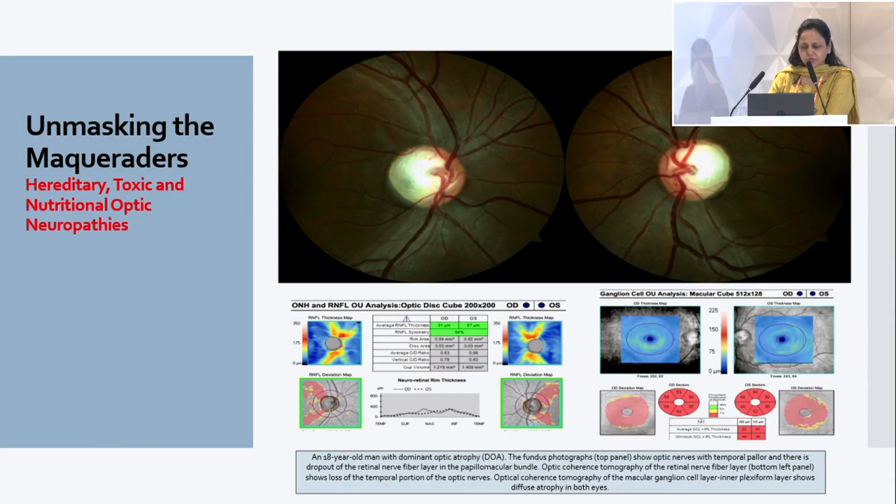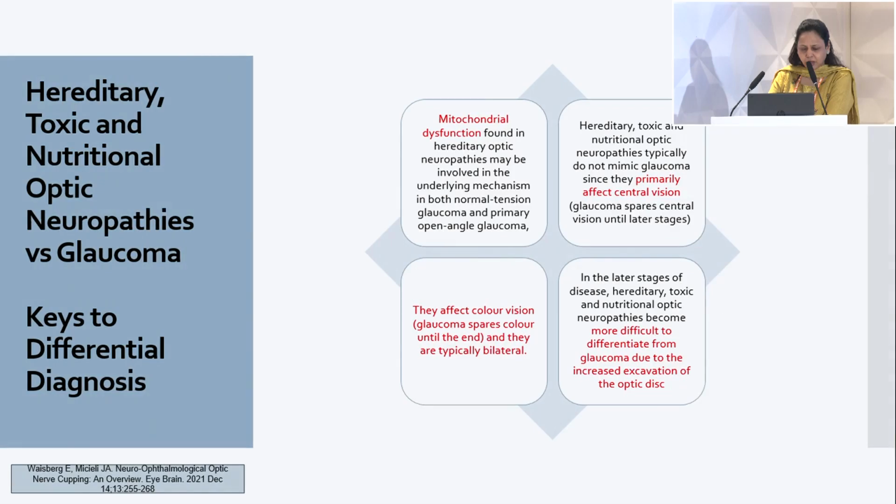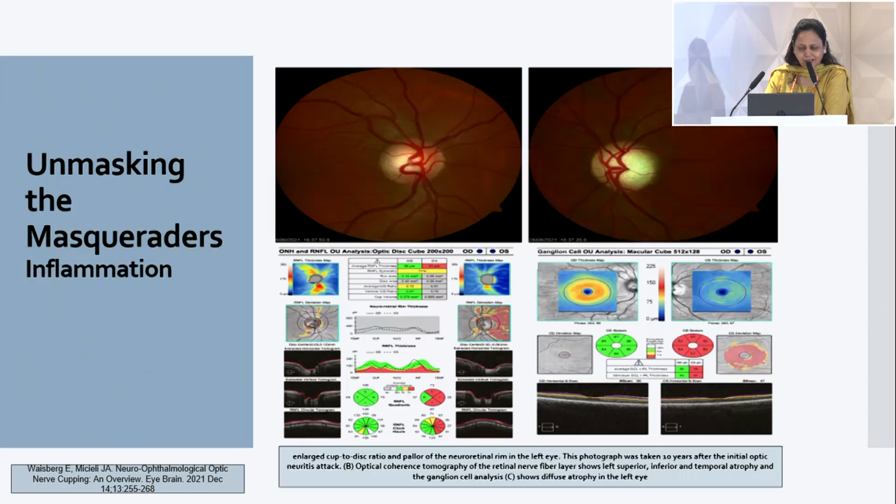Again, going to one of the masquerades, now here you see the picture, it's a bilateral manifestation of temporal pallor. So it's basically a toxic amblyopia case, where there is a toxic neuropathy, with bilaterally symmetrical temporal pallor. So if you want to differentiate, because any kind of vitamin deficiency or toxic neuropathy will definitely lead to this kind of disc manifestation. Being a mitochondrial dysfunction, the manifestation is again going to affect the central vision. So always go for the RAPD, central vision, and the color vision.